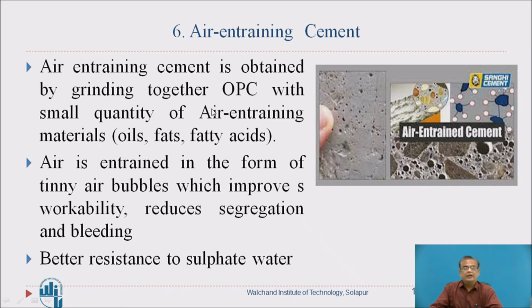Then air entraining cement, next type. Air entraining cement is obtained by grinding together OPC with small quantity of air entraining materials like oils, fats, fatty acids, etc. Air is entrained in the form of tiny air bubbles which improve workability, reduce segregation and bleeding. Better resistance to sulfate water.